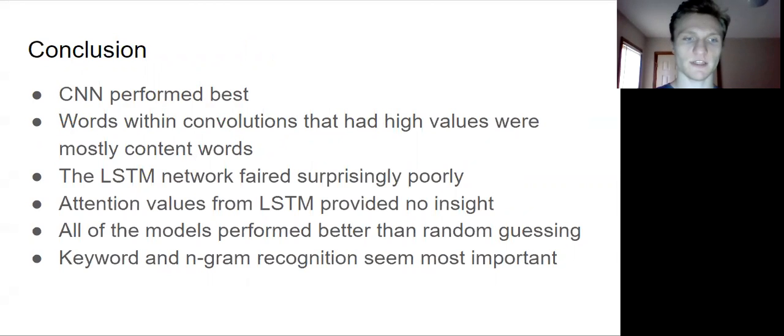I was surprised how poorly the LSTM fared. LSTM networks were created for natural language processing, so I thought it would be the best. The attention values given by the LSTM were uninterpretable and provided no insight. The ordinal classification and loss function worked as intended. And due to the CNN performing well, I think that keyword and phrase recognition are more important than understanding the actual text meaning of a tweet.